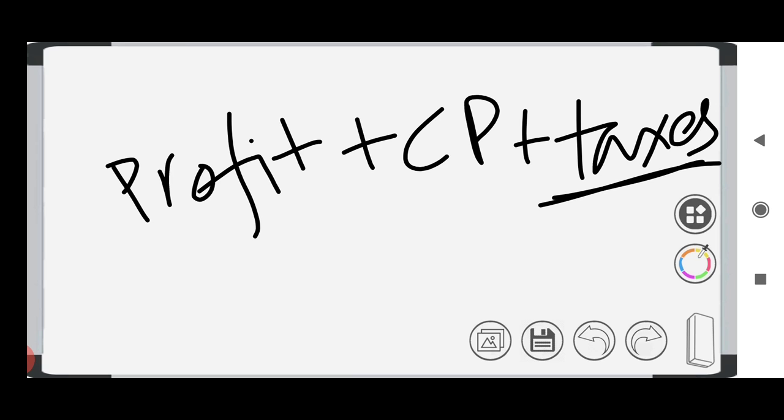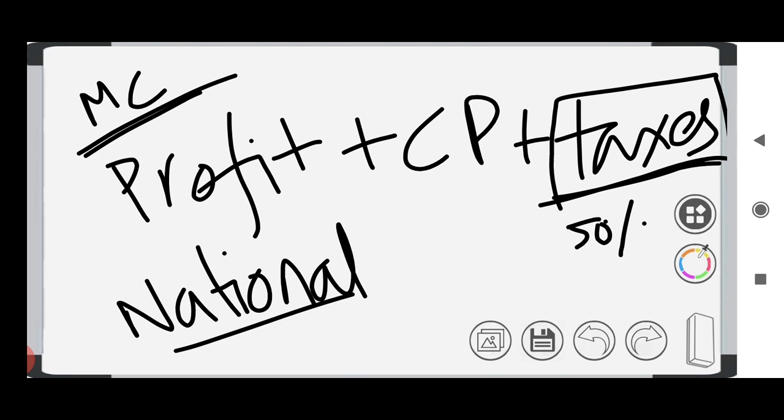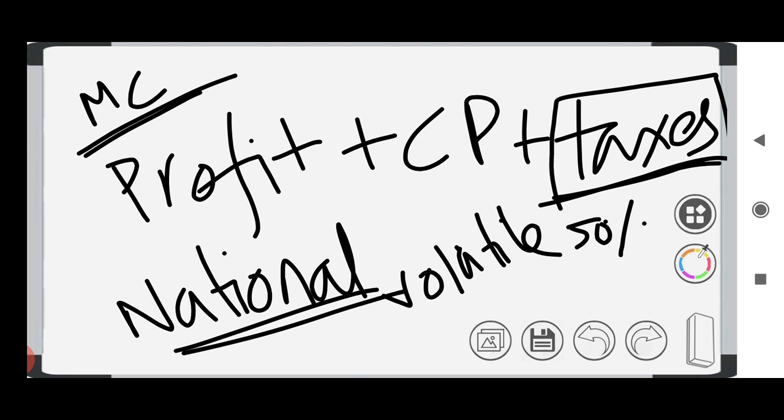So if you are calculating the national income based on the market cost, then the government can improve the national income just by increasing taxes, right? If the tax is 5%, then the national income will be something. If they increase the taxes to 50%, then the national income will also increase. So by changing the taxes, the government can change the national income. Because market cost is always volatile and we can't fix it, NNPMC is not used to calculate the national income of our country.